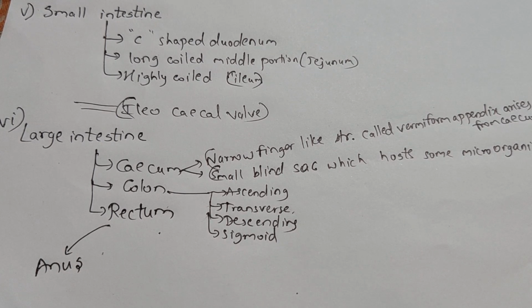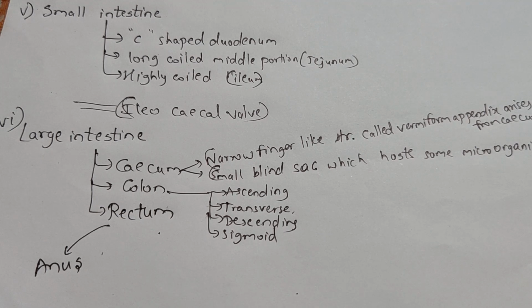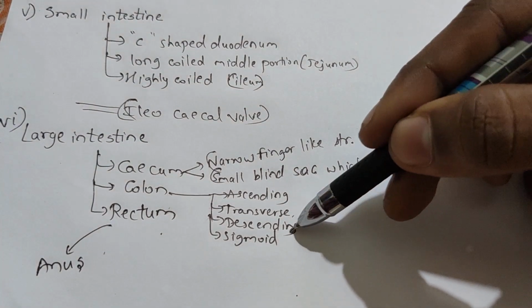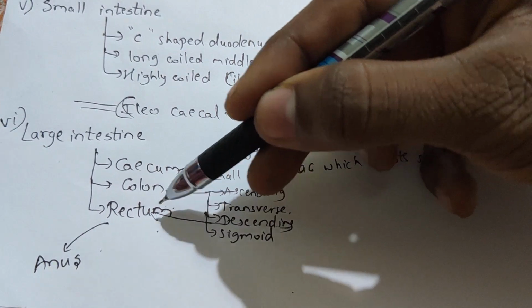The vermiform appendix is a secondary lymphoid organ. Maybe you have heard that some people have had an appendix operation. Then the colon: ascending, transverse, descending, and then sigmoid. In NCERT, they don't give descending colon; they give descending part, and they say it opens into the rectum, not sigmoid. The rectum opens into the anus.